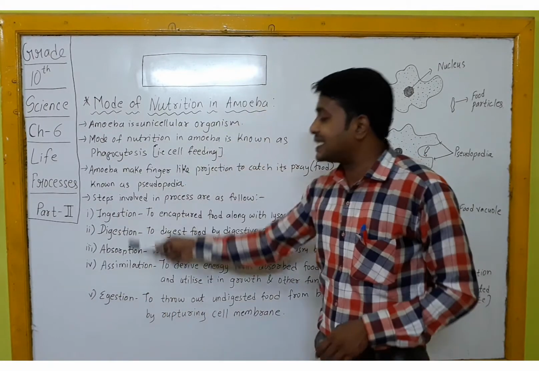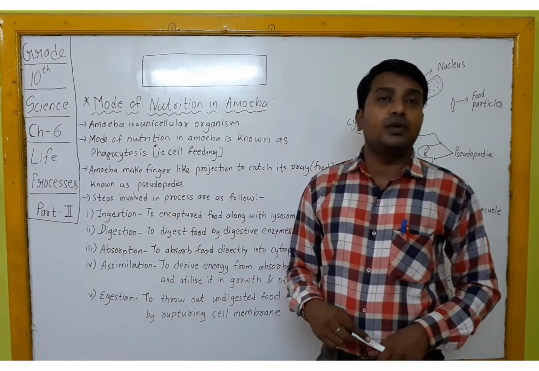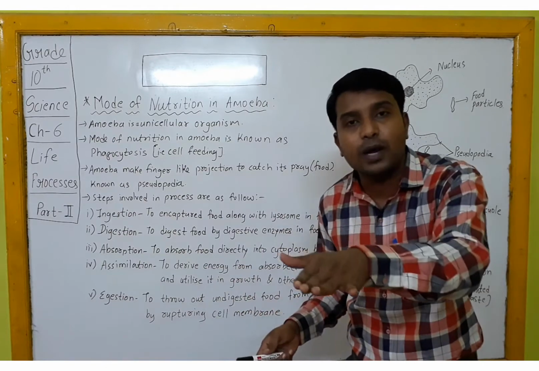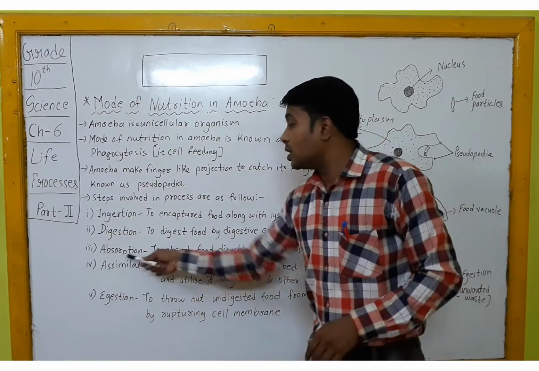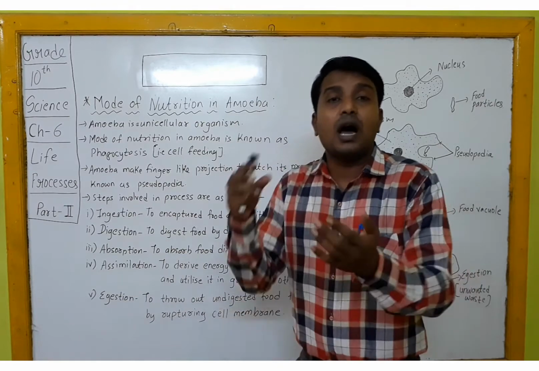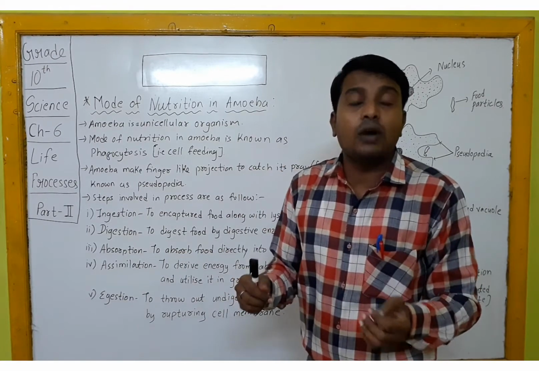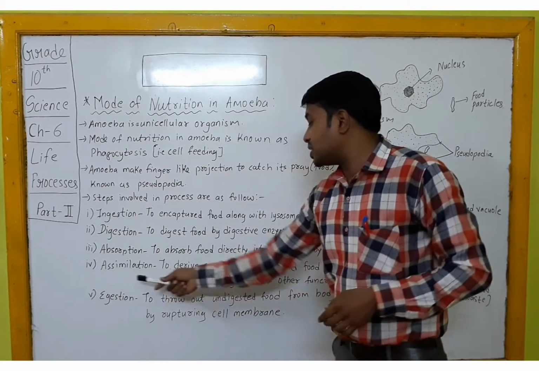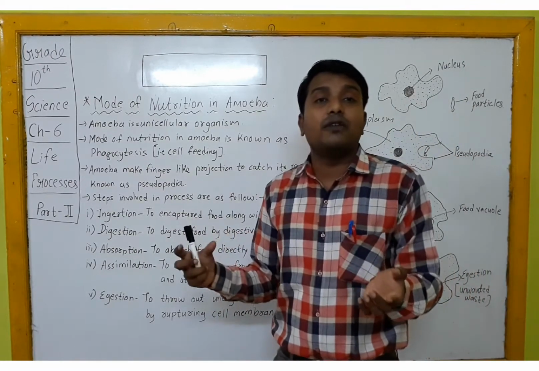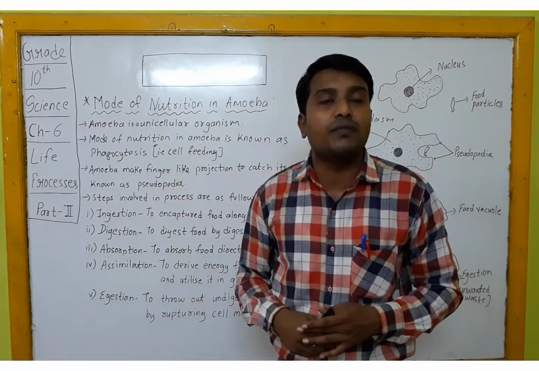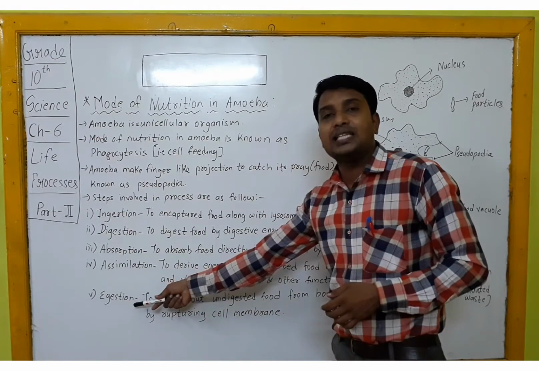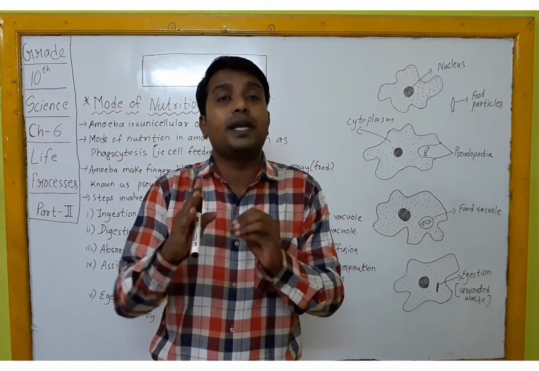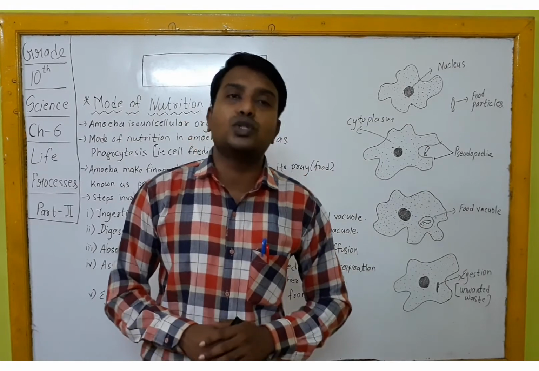And later on there are 5 steps which are followed during the process of nutrition. That is ingestion, the intake of food; digestion, to convert the complex part of food into a simple absorbable form; third, absorption, where the absorbed food is diffused to the cytoplasm for absorption of energy. Assimilation means after deriving the energy from the absorbed food, it is transported to various parts of the amoeba for their functions. And the last step, egestion, means the unwanted, unnecessary food waste is thrown out from the body of the amoeba.